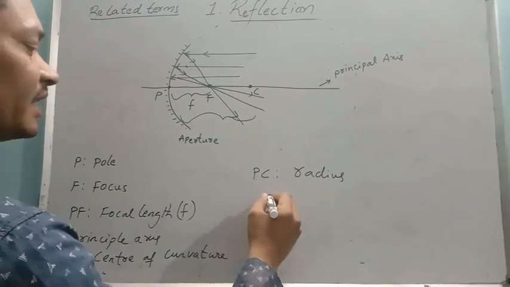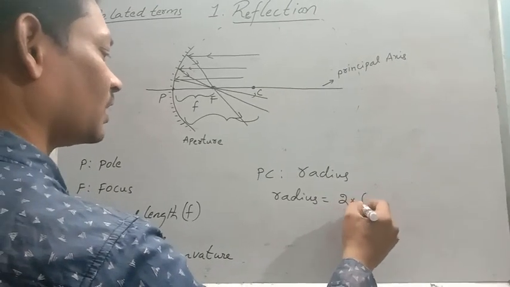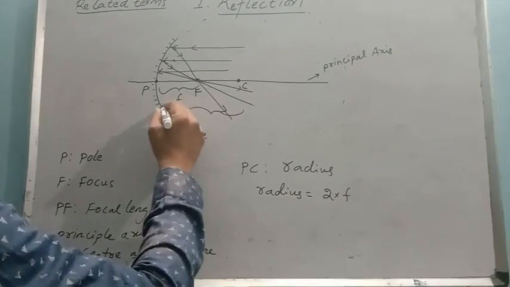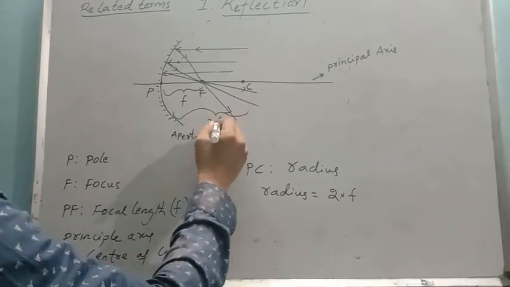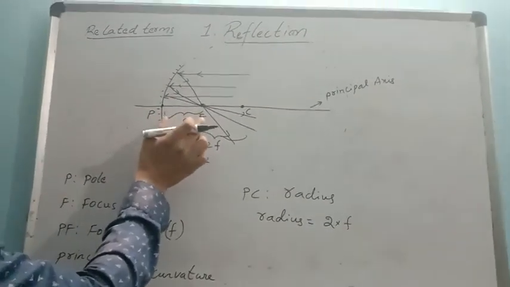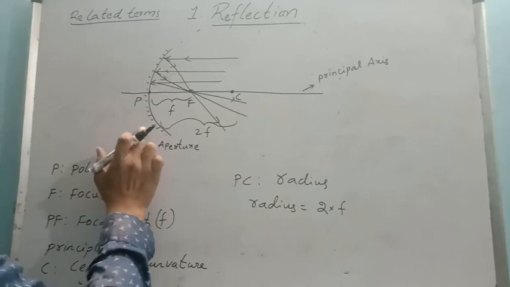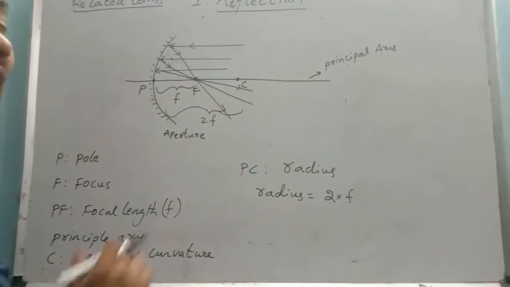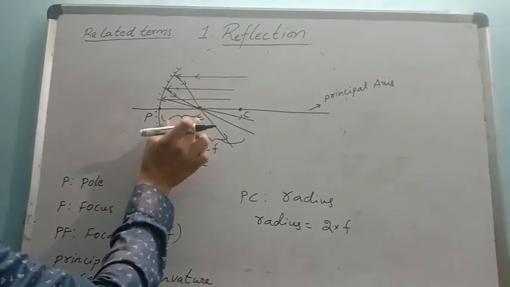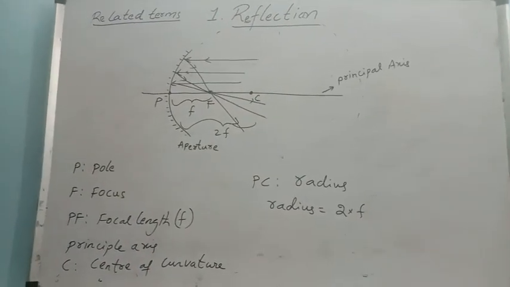This radius is twice the focal length. Look at this, students, it's a very important one. The distance between P and C is twice the focal length. The focal length is the distance between the pole and the focus, whereas the distance from the pole to the center of curvature is called the radius. This radius is exactly double the focal distance. So these are some main terms. There are some more terms.